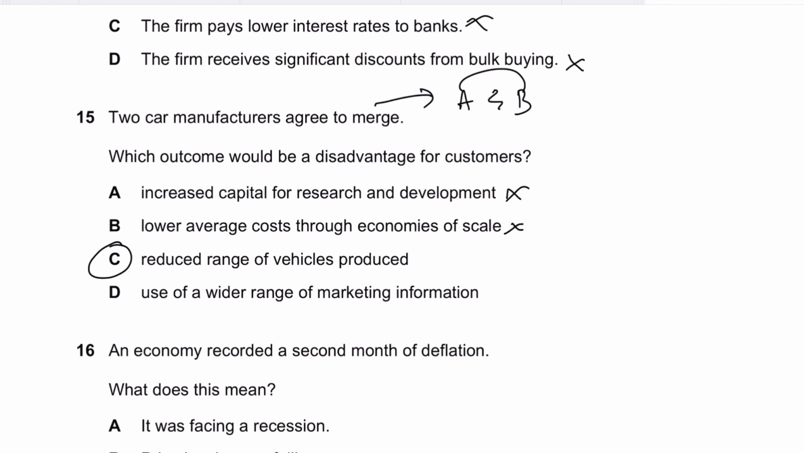Firm A does not need to worry what firm B will come up with a new product. Firm B does not need to worry what firm A will come up with a new product. So they both are rivals. They both are, so because of that rivalry and the competition that they had, consumers were actually benefiting. But now since they merged, they end the competition between themselves. That makes 15C the right answer.